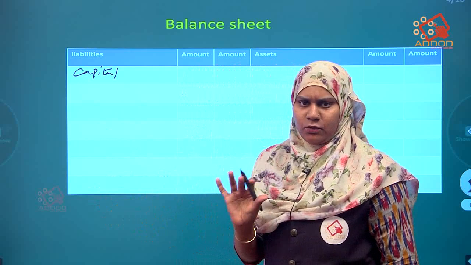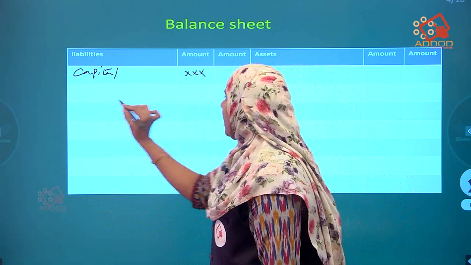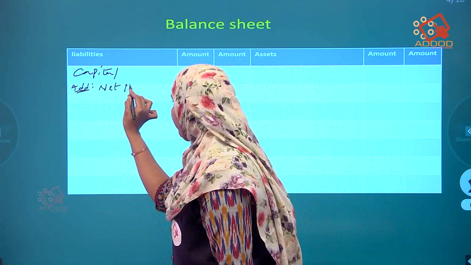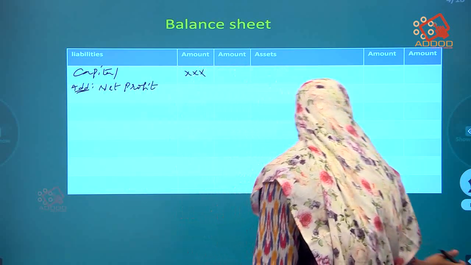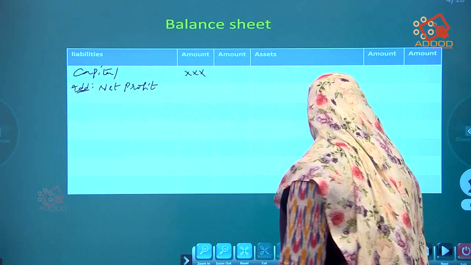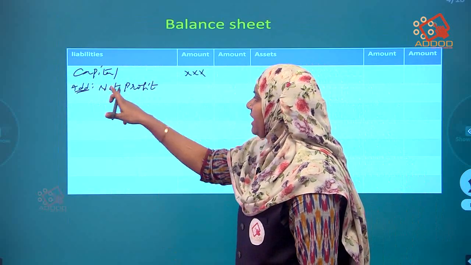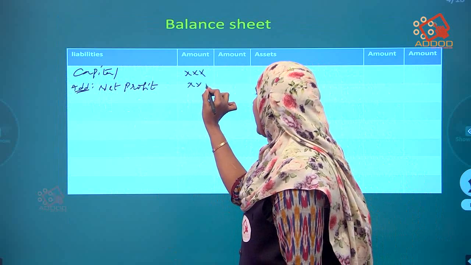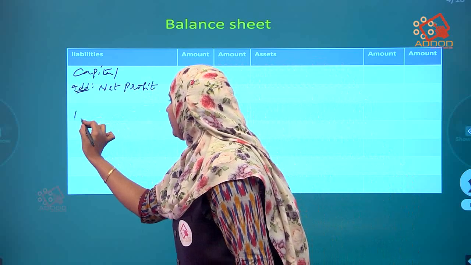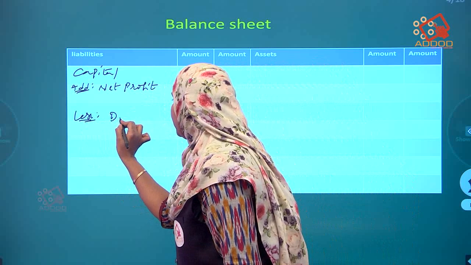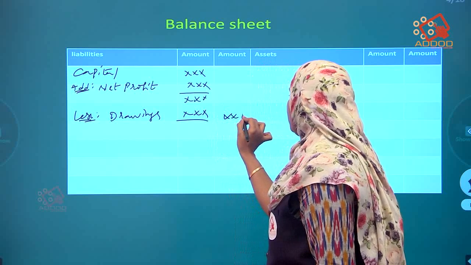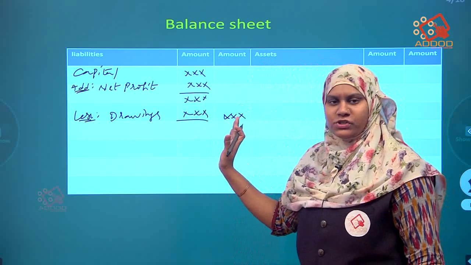Okay, the amount will be given in the question. Capital, write it down here, and add. What do we have to add? Net profit. From where are we going to get this net profit? What I said: net profit transferred to balance sheet. I had transferred it to the balance sheet. So for capital we have to add net profit. After adding the net profit, we get the amount that you write down in the inner column itself, because there is another item, that is less drawings. If any drawings are given, we have to subtract them, calculate, and post it in the outer column.